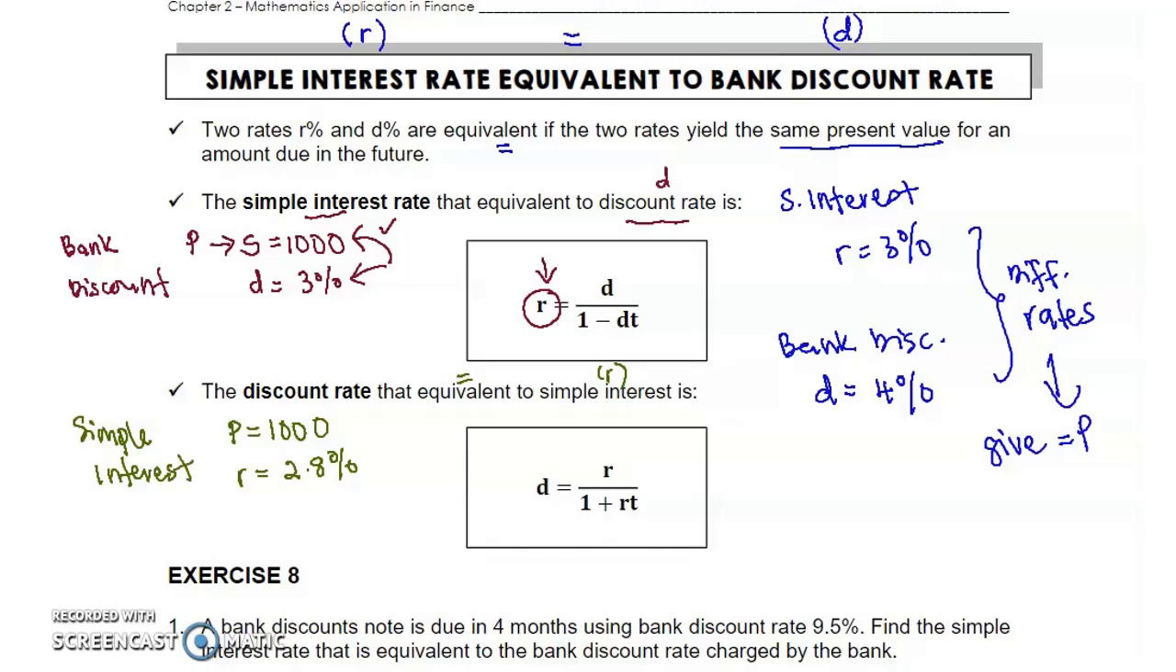So we have two different rates here. First we have the bank discount rate, D equal to 3%, and the second one is the simple interest rate, 2.8%. We have two different rates, but they will give us the same amount of present value. So that is what we want to find here, simple interest rate equivalent to bank discount rate. For a question asking about this, the keyword you can refer to is equivalent.